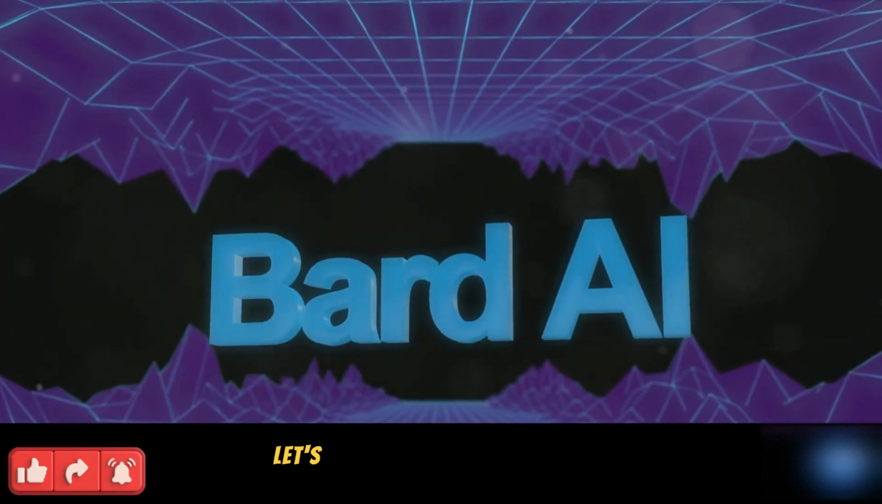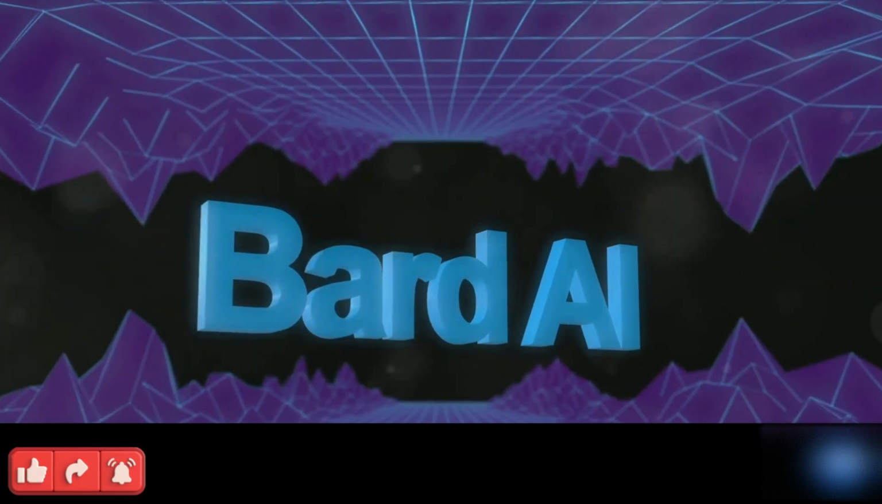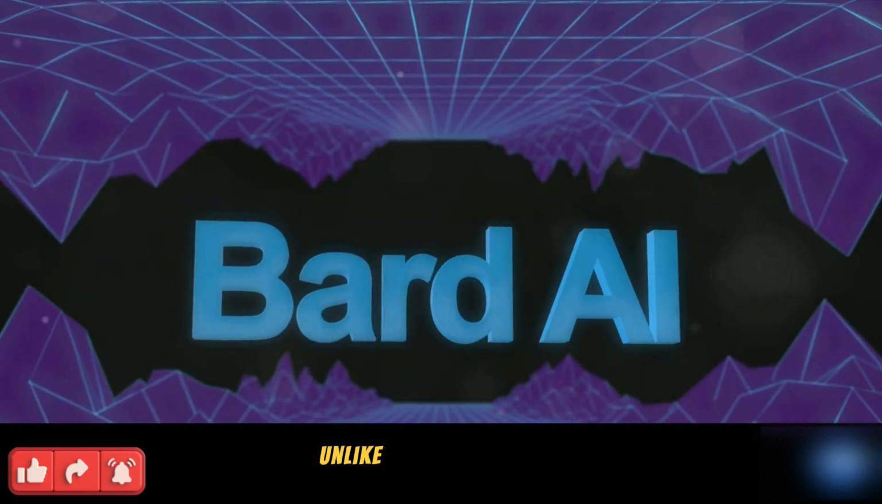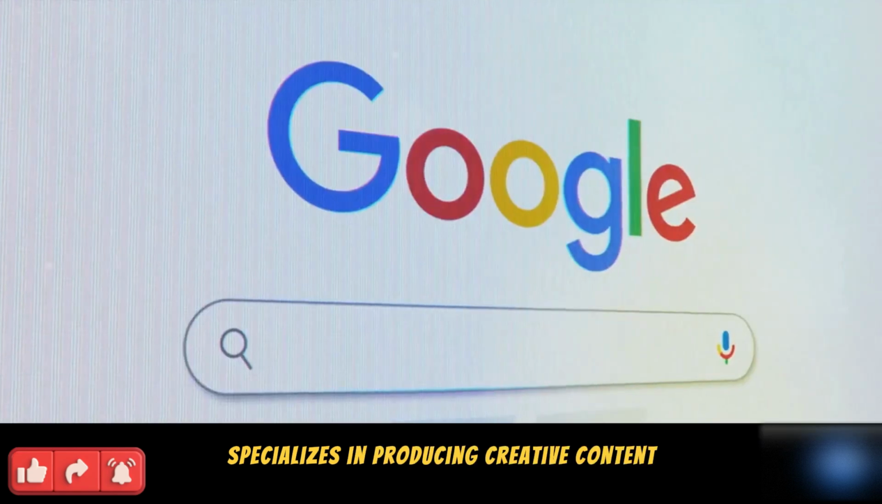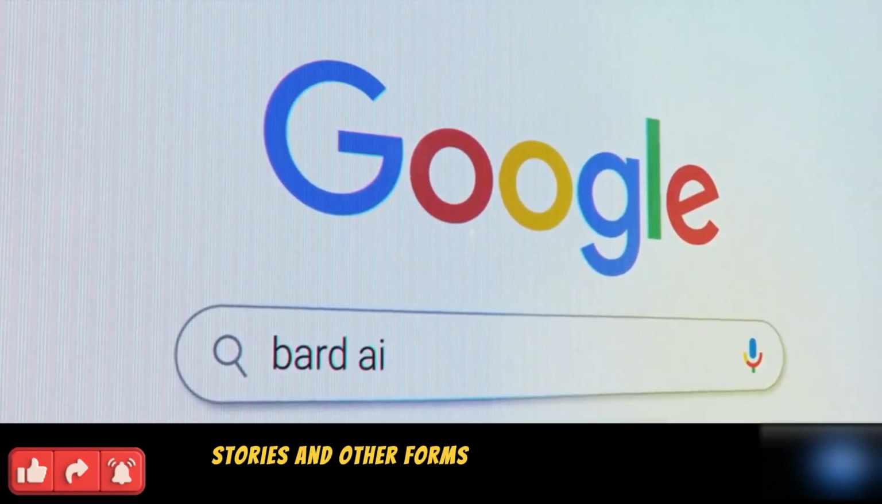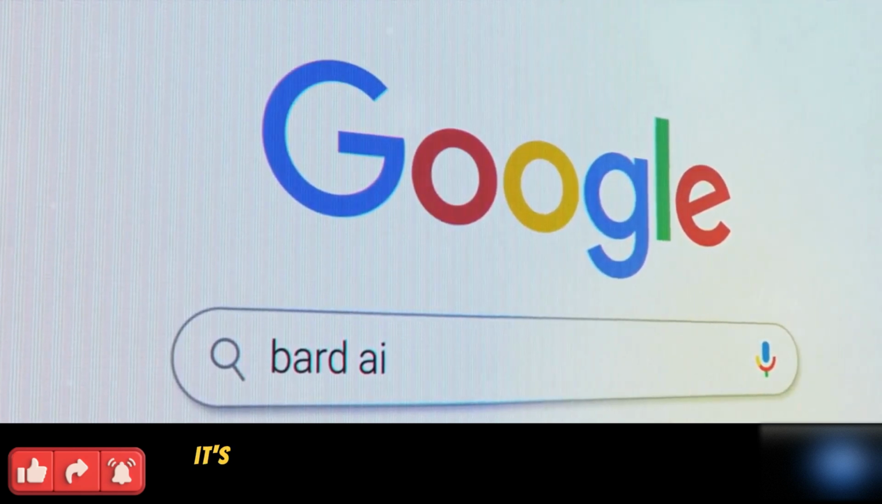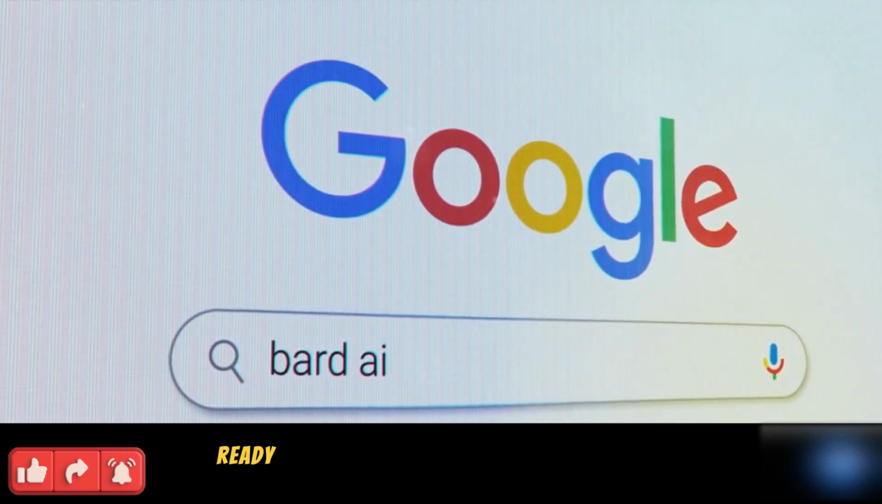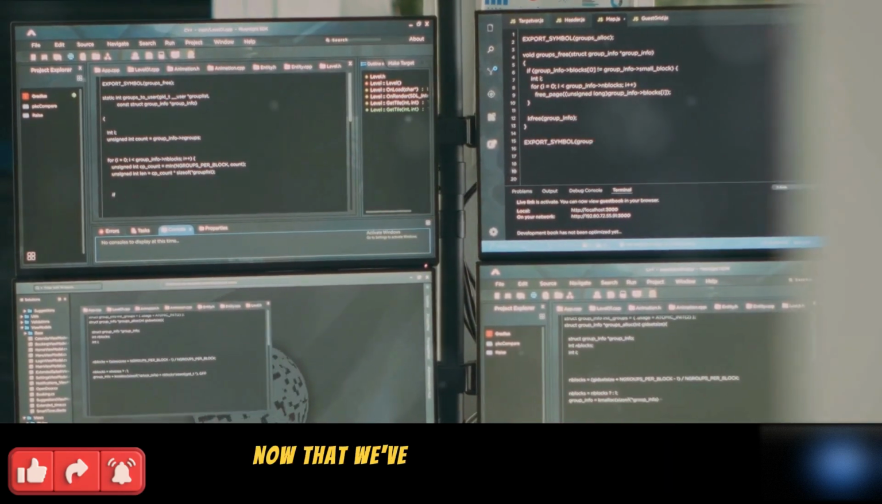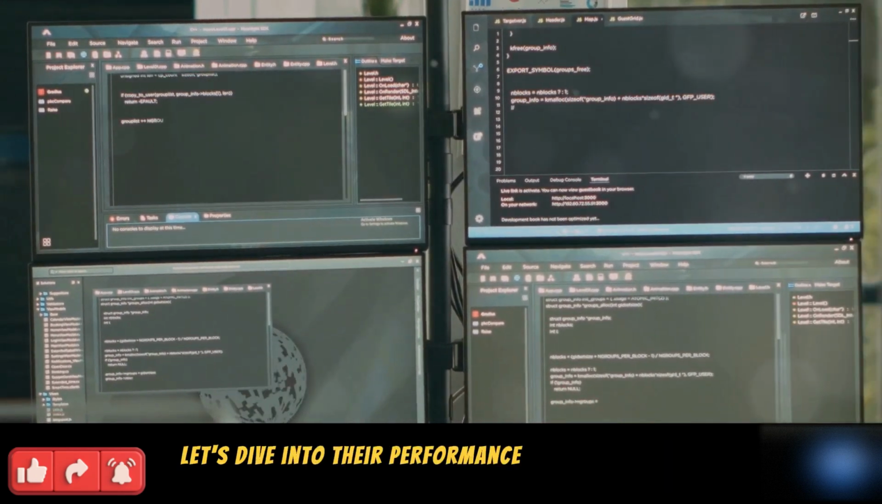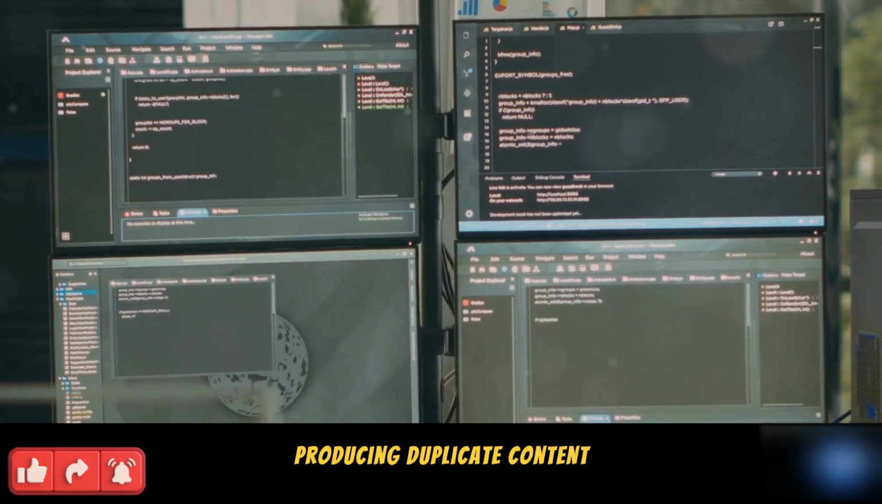Switching gears, let's turn our attention to Bard. This unique AI, unlike its counterparts, specializes in producing creative content. Think poetry, stories, and other forms of imaginative text. It's like having a wordsmith at your fingertips, ready to whip up a sonnet or a short story at a moment's notice. Now that we've laid the groundwork, let's dive into their performance when it comes to producing duplicate content.